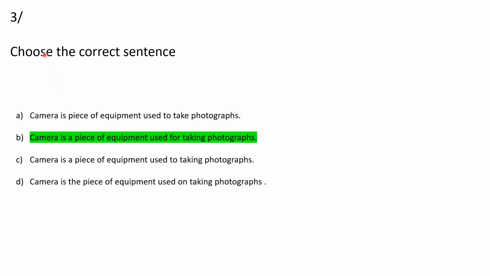Then choose the correct sentence. Option A says camera is a piece of equipment used to take photographs. Then camera is a piece of equipment used for taking photographs. Then camera is a piece of equipment used to taking photographs. And option D says camera is the piece of equipment used on taking photographs. And here option B is the correct answer, that says camera is a piece of equipment used for taking photographs.